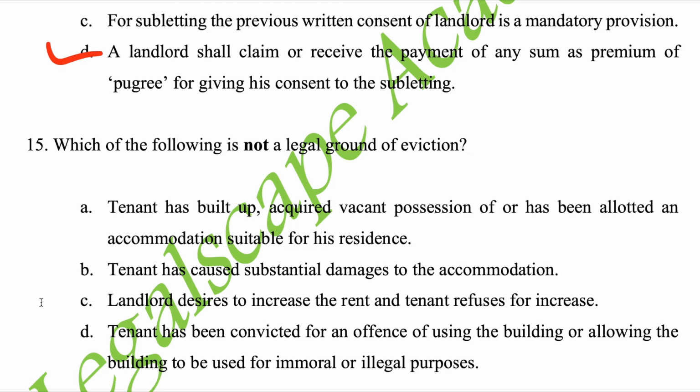D. Tenant has been convicted for an offense of using the building or allowing the building to be used for immoral or illegal purposes. Write your answer. Correct answer is C. Not.